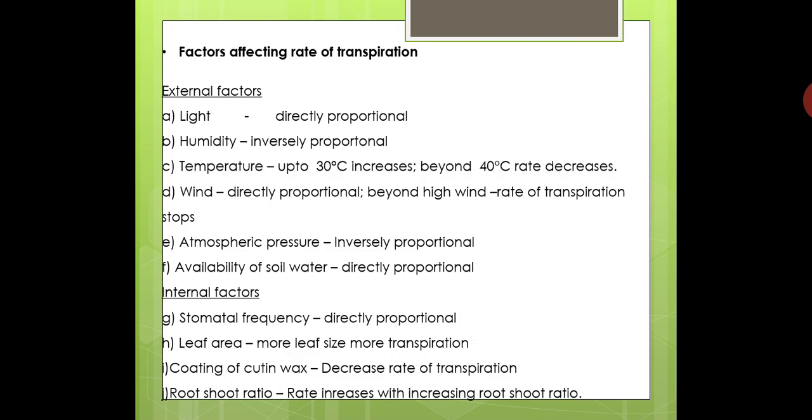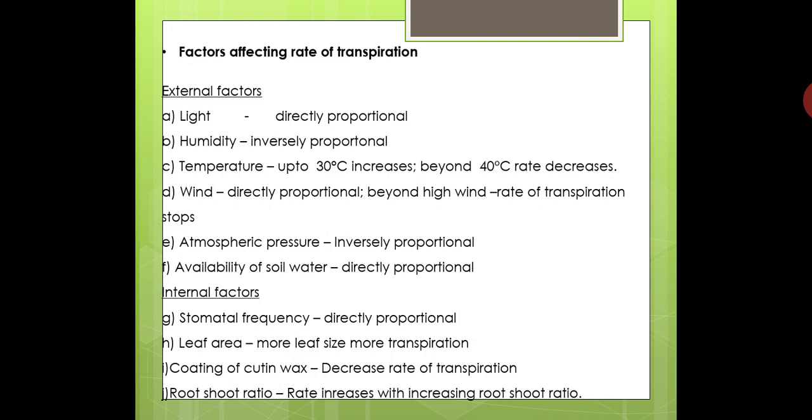But if the temperature increases beyond 40 degrees centigrade, then the rate of transpiration actually decreases. So initially an increase in temperature increases transpiration. Later on, if the temperature goes beyond 40 or 45 degrees centigrade, the rate of transpiration decreases. That is the effect of temperature. Then the fourth external factor, wind.